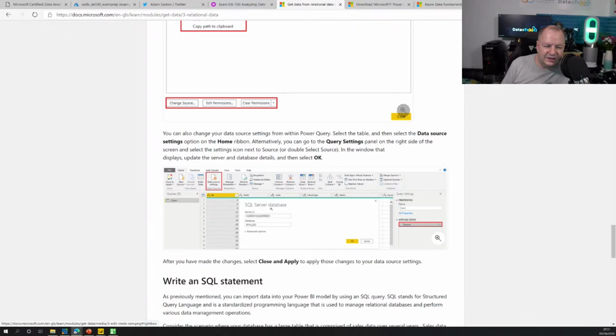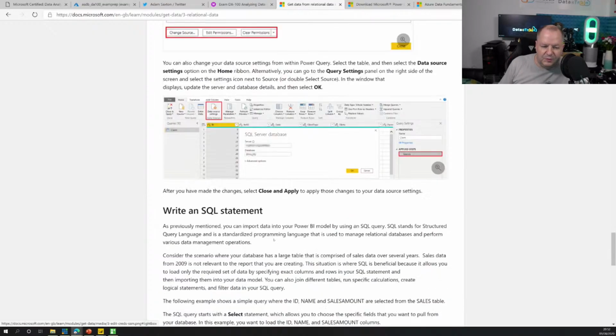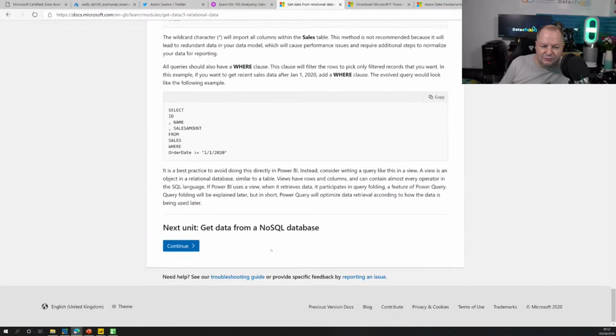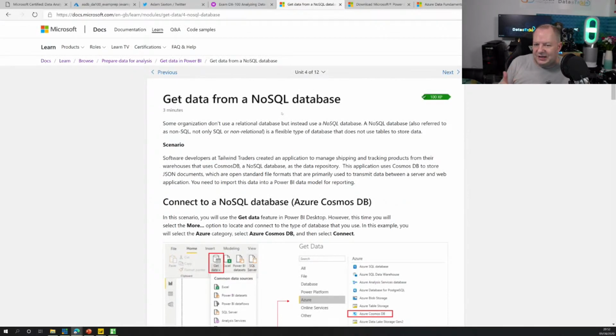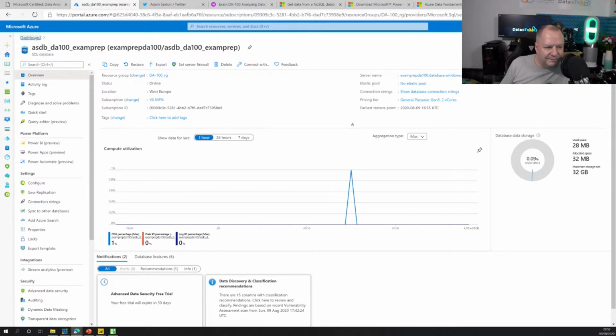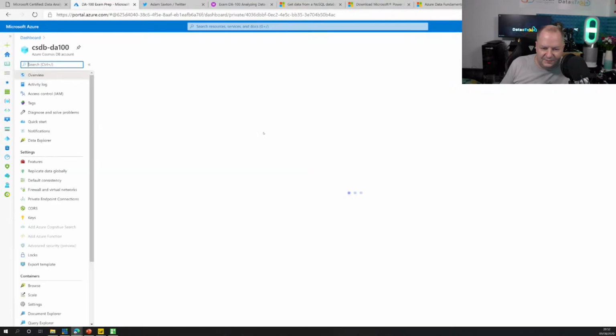And some of the settings, some of the videos I'm going to be doing for you in the next 3 months, 4 months, will cover some of those details of how to do regular things that you might need a little bit more expertise and training on to get. But we can write a SQL statement and grab that and make it even more complicated. Now, of course, there are other NoSQL relationships like NoSQL Cosmos as well. So we have predefined in my dashboard a Cosmos DB as well.